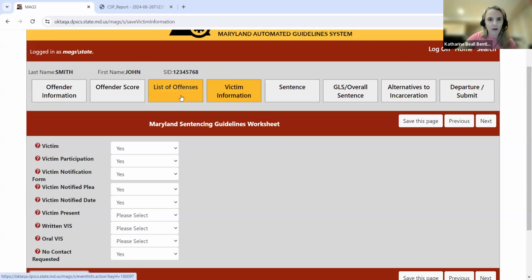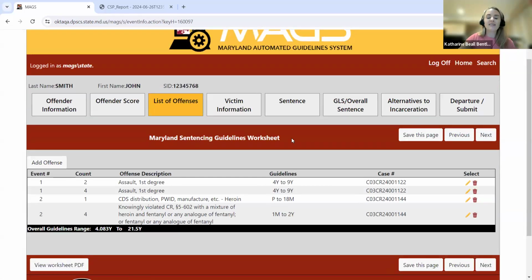Really quick before I jump back to the presentation to talk about some resources, I do want to note this is particularly helpful for judges and their designees. If you know that an offense is going to be merged or null prossed, we do ask that it be removed from the guidelines worksheet. That is a guidelines rule. But sometimes judges and their designees get confused when they see merged or null prossed offenses still remaining on the guidelines worksheet, and they do have the ability to delete it themselves, but they feel more comfortable if the state's attorneys are deleting those offenses.